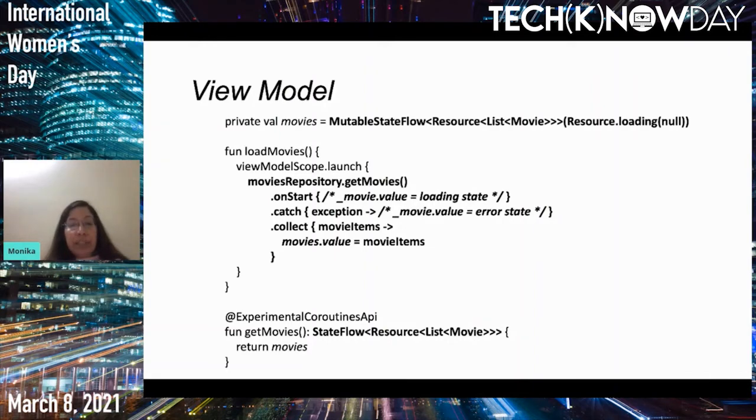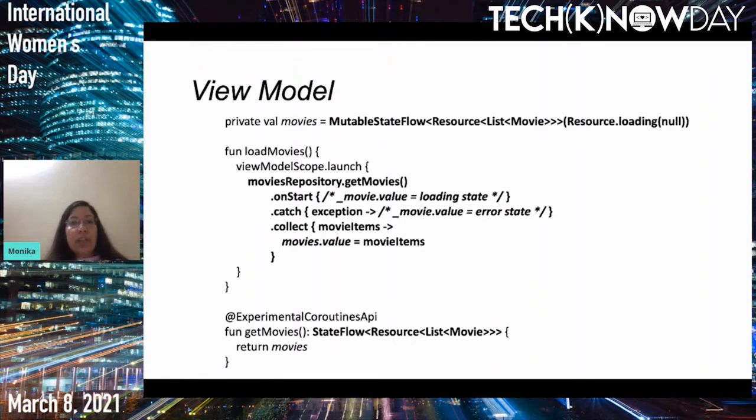Because you have this get movies which returns a state flow, a state flow actually is a kind of subject. It can collect values as well as it is collectible. So here you can see in this load movies method, it is collecting the values. And I'll show you this get movies is being used in the UI, where it is being collected by the UI.